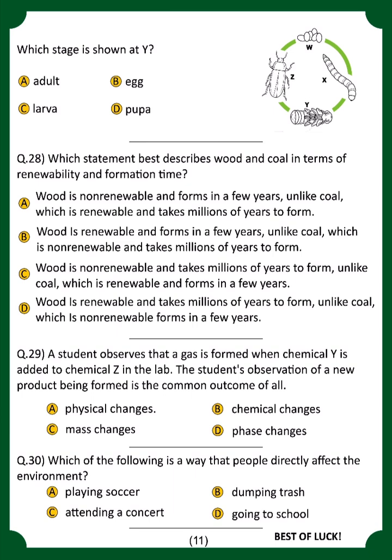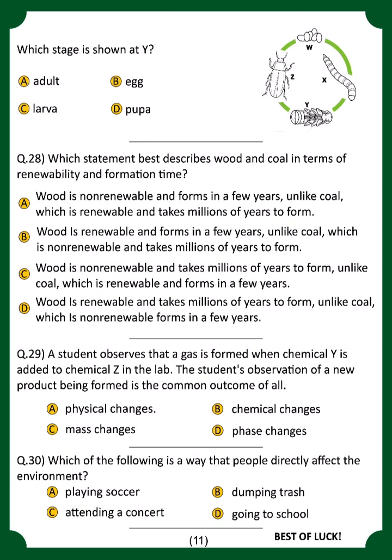Which statement best describes the wood and coal in terms of renewability and formation time? For that question, option number B is correct because the wood is renewable and forms in very few years, unlike coal which is non-renewable and takes millions of years to form. Next, a student observes that a gas is formed when chemical Y is added to chemical Z in the lab. And the student's observation of a new product being formed is the common outcome of all. That is B, chemical changes.